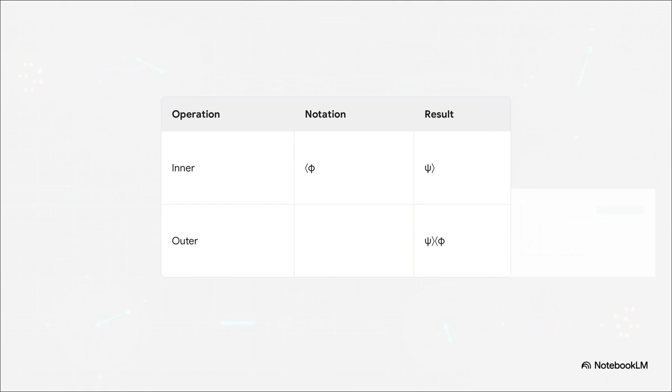Now, what's really fascinating is what happens when we crash these 2 pieces together. If you multiply a bra and a ket, the inner product, they collapse into a single complex number. And that number tells us the overlap, or the relationship between 2 states. But if you flip them around and do an outer product, a ket followed by a bra, you don't get a number. You get a matrix. You've literally just built an operator. So inner products give us measurement probabilities, while outer products let us build the machinery that actually transforms our states.